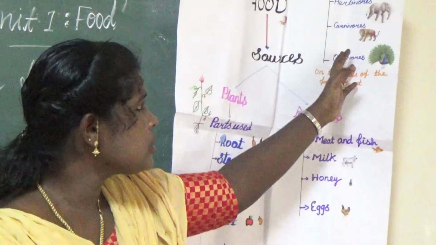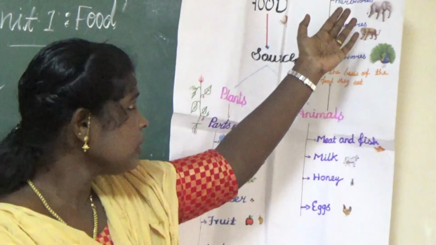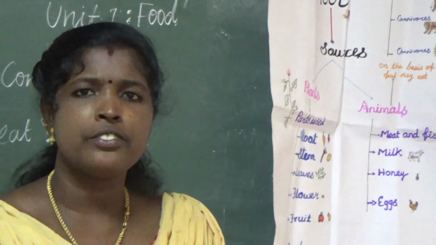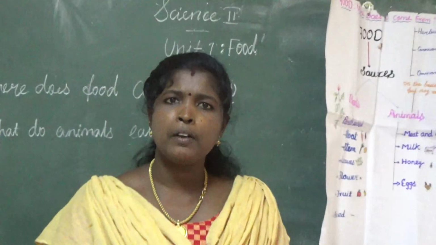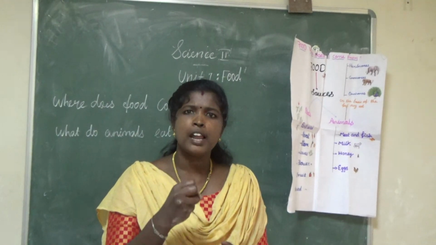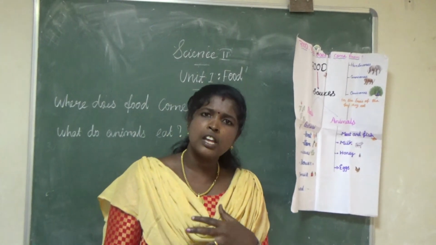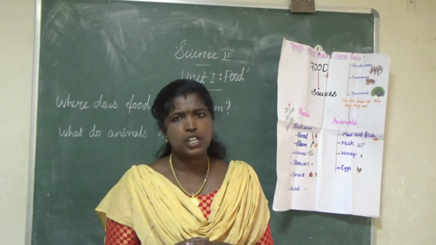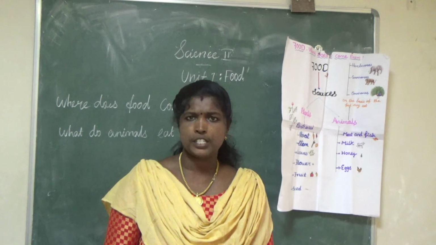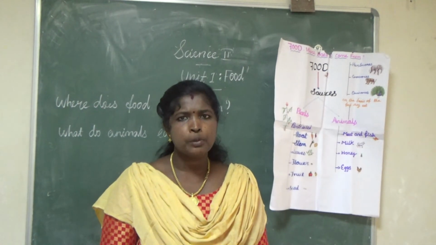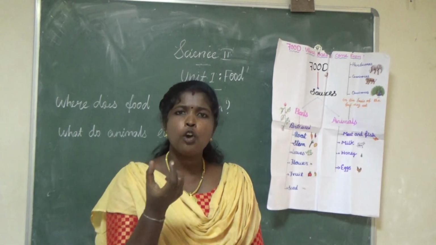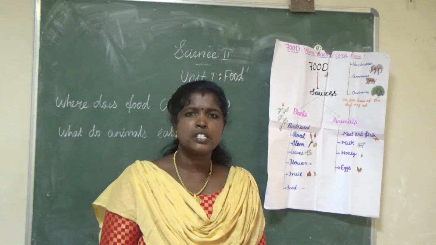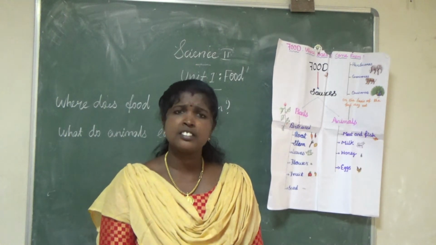These three types of animals have some special characteristics. Herbivorous animals like cow and goat have white blunt teeth. With the help of these teeth only they pull the grass from the land and chew. They also have the ability to bring back previously swallowed food for chewing. It will give more nutrients. Then some herbivorous animals like squirrel have sharp front teeth. With the help of these teeth only they eat nuts.